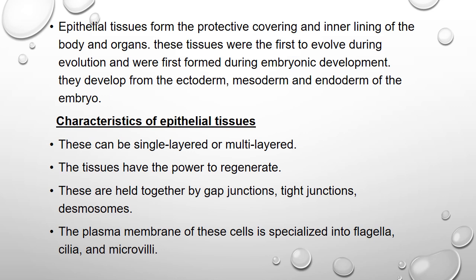When the embryo is developed, it is three-layered. The outer layer is called the ectoderm, the middle layer is called the mesoderm, and the inner layer is called the endoderm of the embryo. Then what are the characteristics of epithelial tissue? These can be single layered or multi-layered. The tissue has the power to regenerate. Now in the characteristics, this epithelial tissue may be single layered or multi-layered.